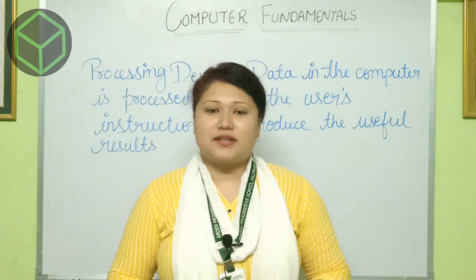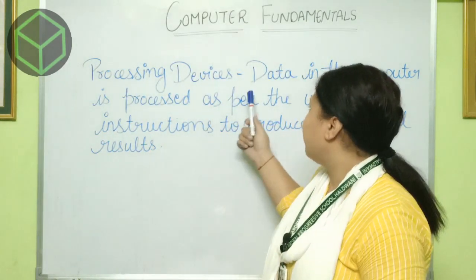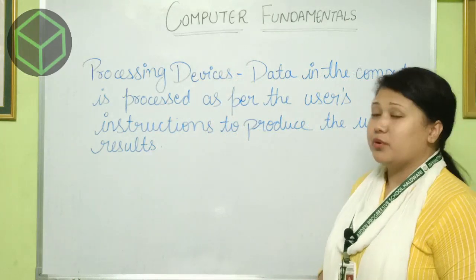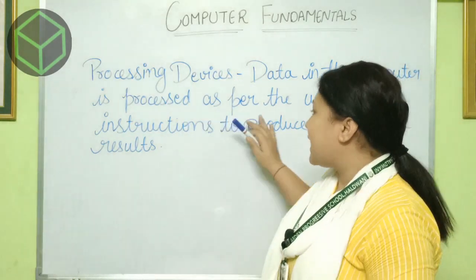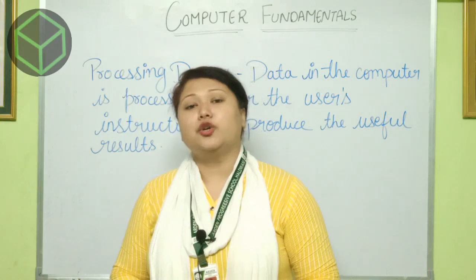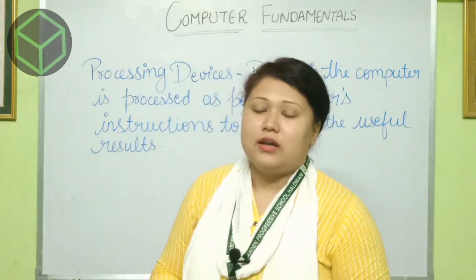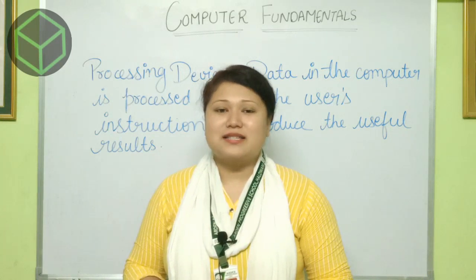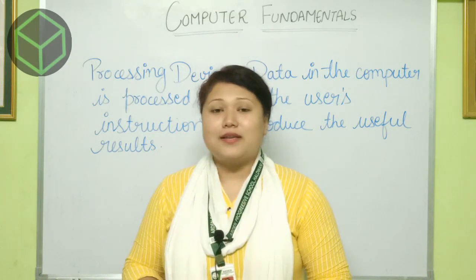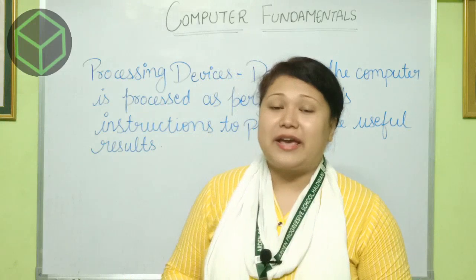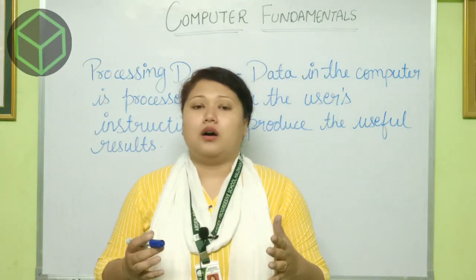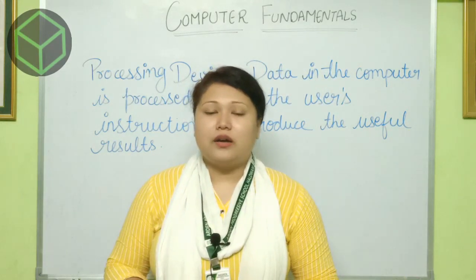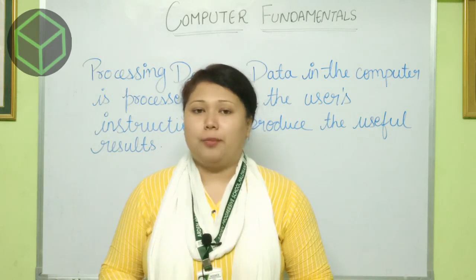Next is processing device. In a processing device, data in a computer system is processed as per the user instruction to provide an output. There is only one processing device, that is the CPU. And the CPU is a processing machine which helps us to complete the task and solve our problems.